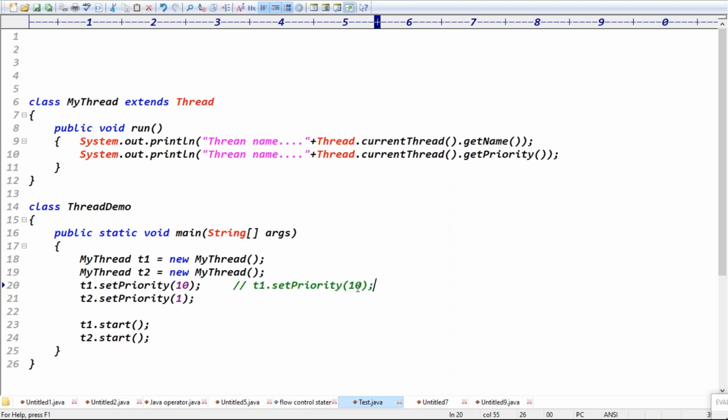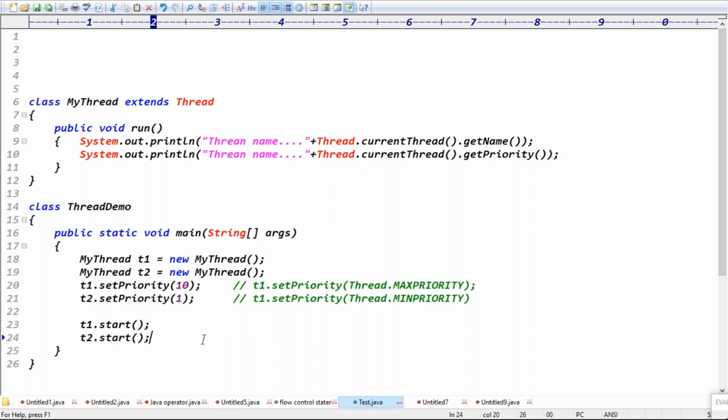What are the constants? Thread.MAX_PRIORITY, which is 10. Here we can give max priority. Similarly for t2, setPriority with Thread.MIN_PRIORITY, right? Either we can give the number or we can give these constants, not a problem.